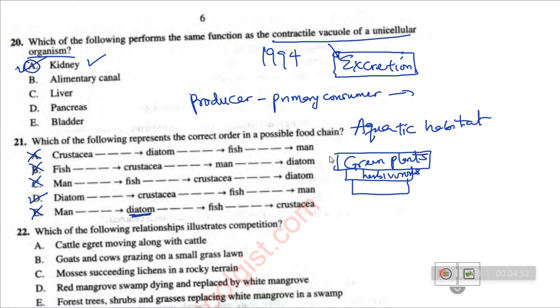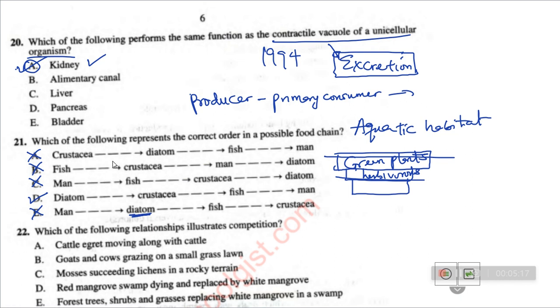So green plants are normally higher in number than the herbivorous animals. So this helps to prevent the extinction of green plants, because if the number of herbivorous animals feeding on green plants is too much, they are going to feed on all the green plants. But God is very wonderful, so he doesn't do it that way. So it makes it that the green plant is very abundant in nature.